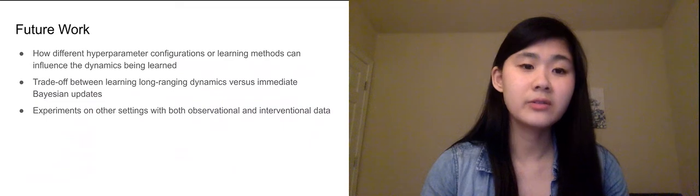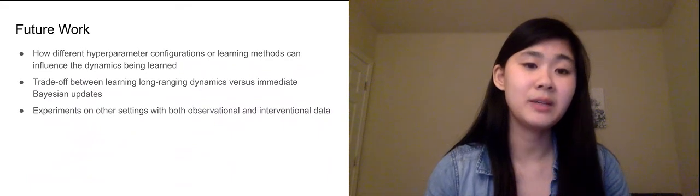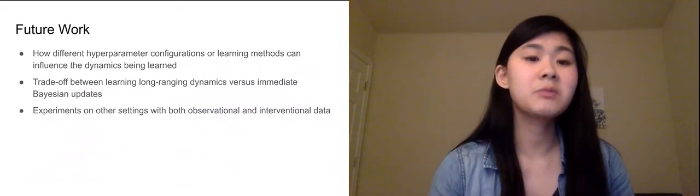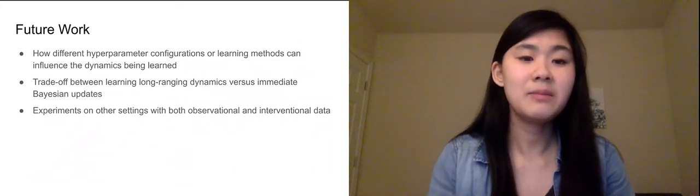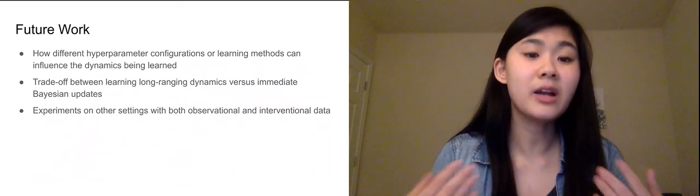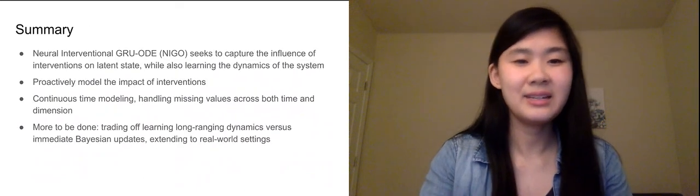In future work, however, we would like to explore how different hyperparameter configurations or learning methods can influence the dynamics being learned. We would like to explore further the trade-off between learning long-range dynamics versus immediate Bayesian updates, and also experiment on other settings with both observational and interventional data. And here's a summary of our work.